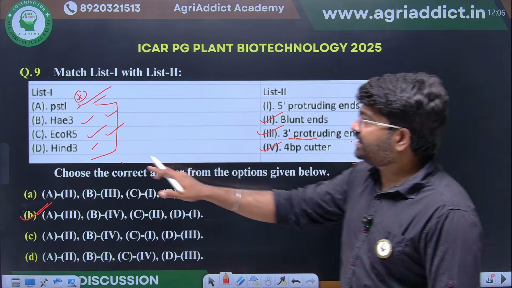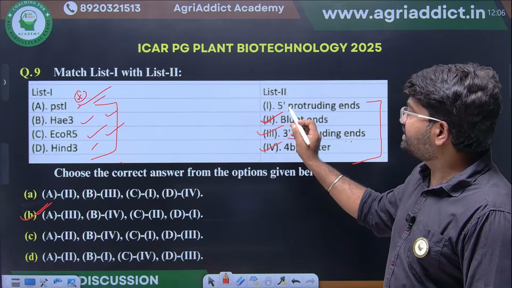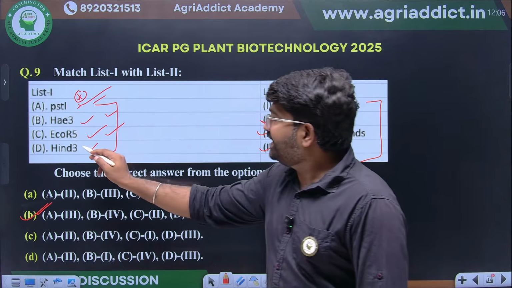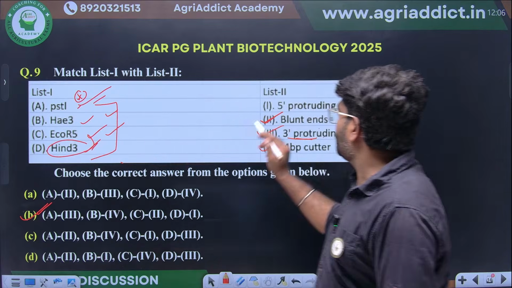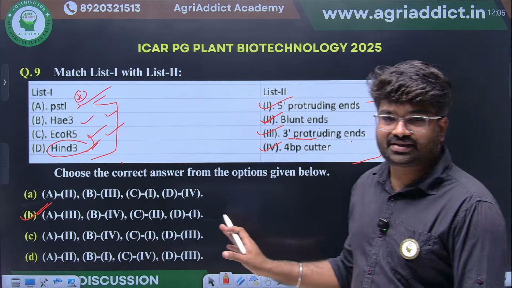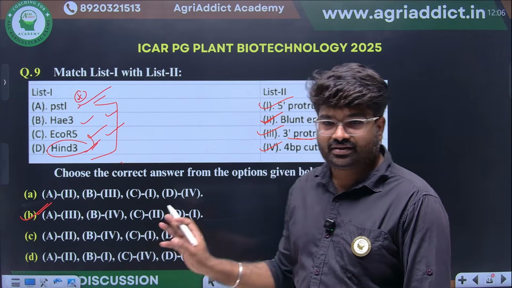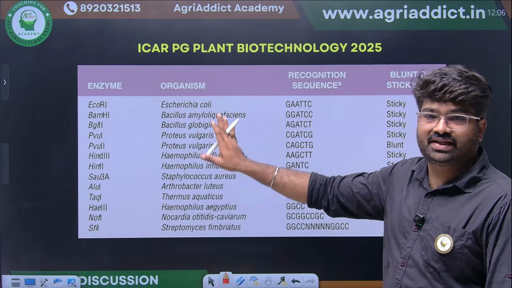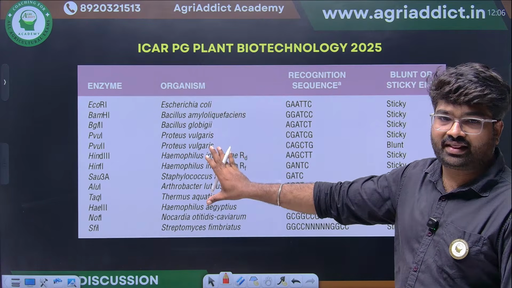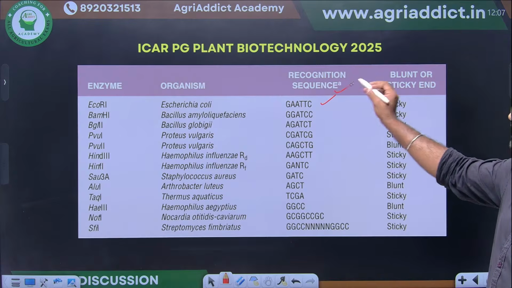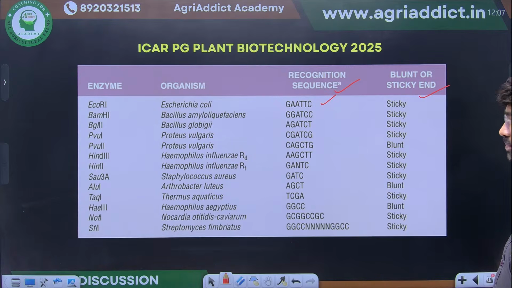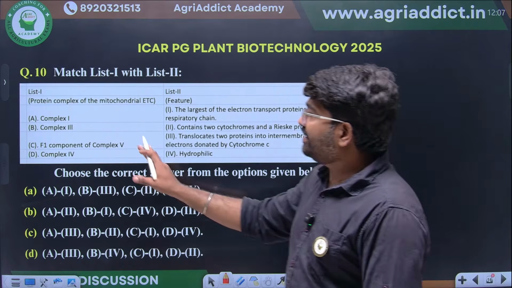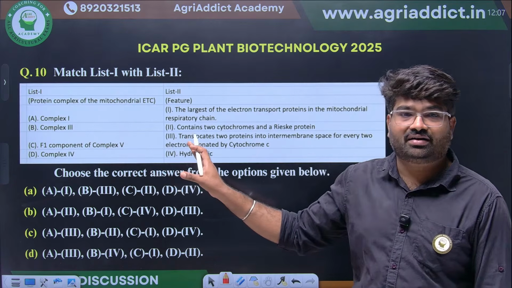See, EcoRV is producing blunt end. Blunt end it will produce. Then HindIII will produce 5' protruding end. Okay, this is clear. Next question. See here, I have given all the restriction enzymes along with the organism from where they have been isolated, the recognition sequence, and whether it will produce blunt end or sticky end. Then here they have given the different complexes of electron transport chain.